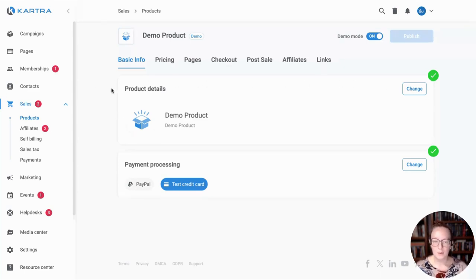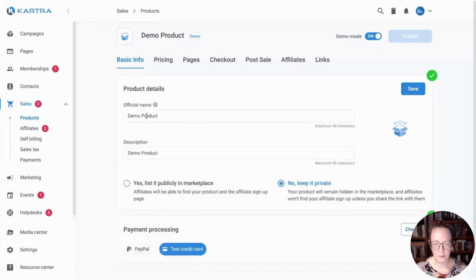So very first, under product details, you'll see this type of design throughout Kartra where we have everything broken out into tabs here. But then the individual settings are in these modules. So we'll open up a module to see our options. This is what I was talking about on that first screen, where this is the official name, and this is actually the internal name. If you wanted to change it for the internal, you just click it up here and change it here. But for what your customers will see, you can make it something else. And then you can put a description.